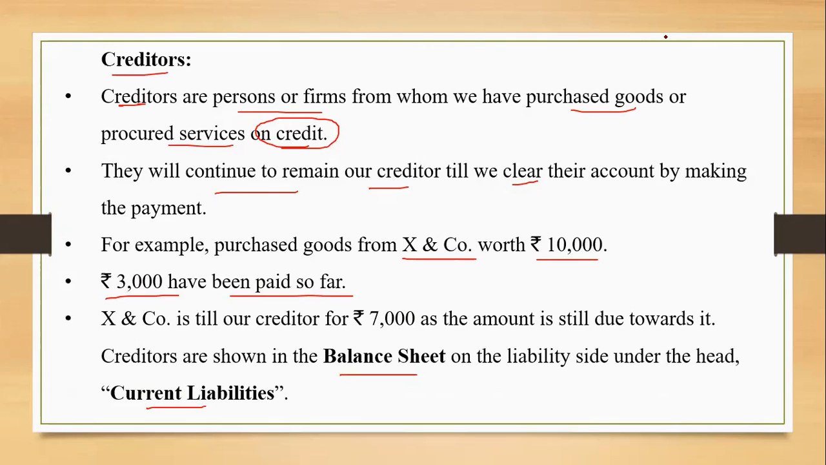Inventories, stock, a current asset, balance sheet. Debtors, again balance sheet, current assets. Bill receivable, again current assets, balance sheet. And now it is creditors, a liability, a current liability. Okay. Next is bills payable.